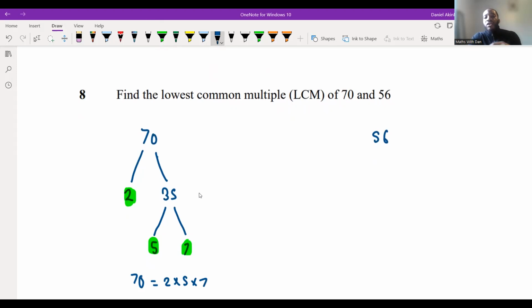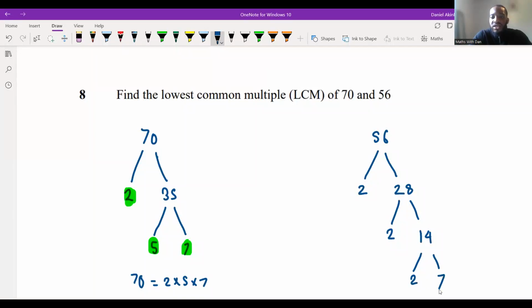I'm going to do the exact same thing for 56. So put this here, put this here. 56 is an even number, so I'm going to put a 2 here. What is half of 56? Half of 50 is 25, half of 6 is 3, 25 plus 3 is 28. This is 28. And then again, this is another even number. This is 2 and this is a 14. And then one more. This is 2 and then this is 7.